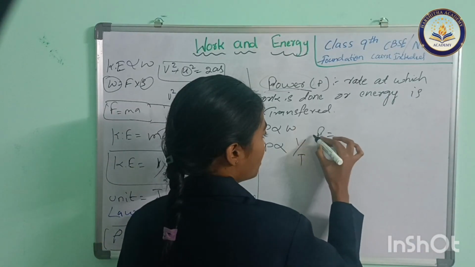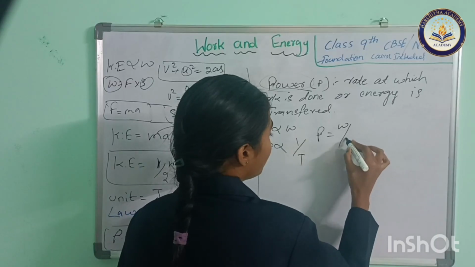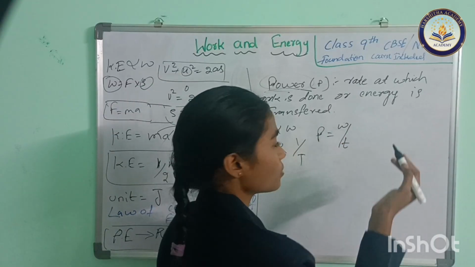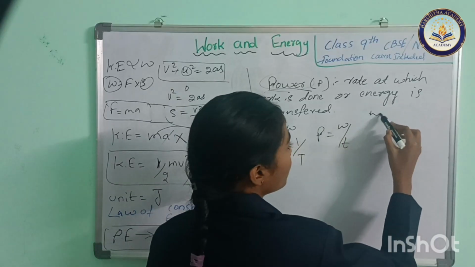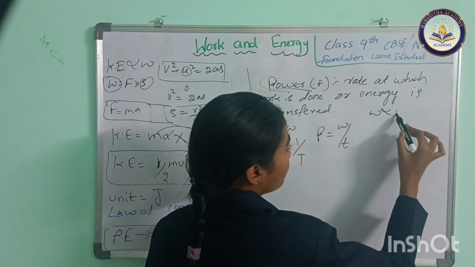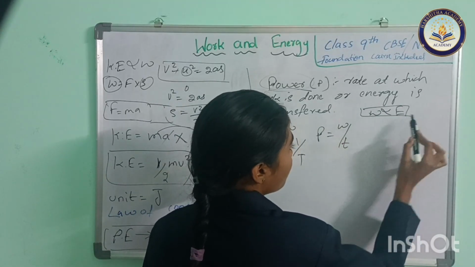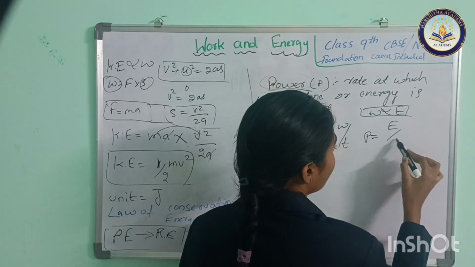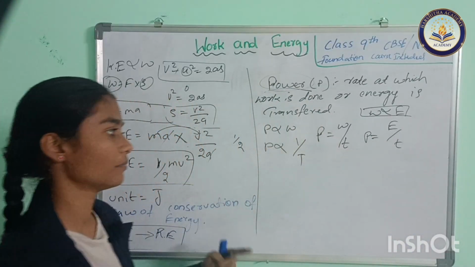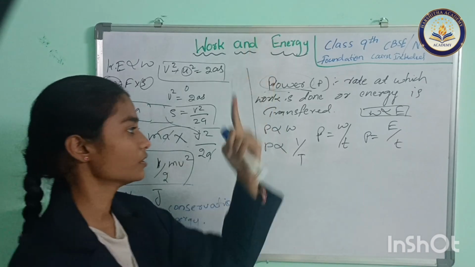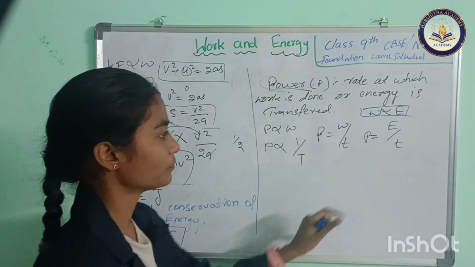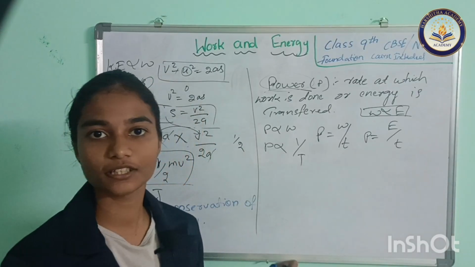Power P equals W by T, work by time. And since work is directly proportional to energy, power equals energy by time also. These are the two formulas we can use.